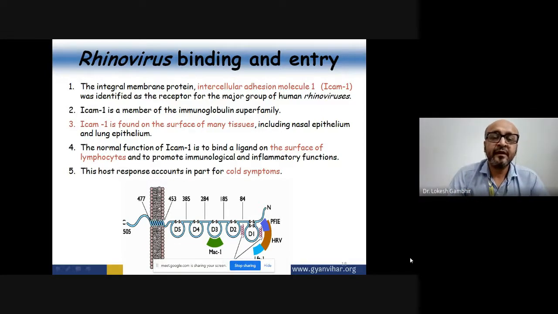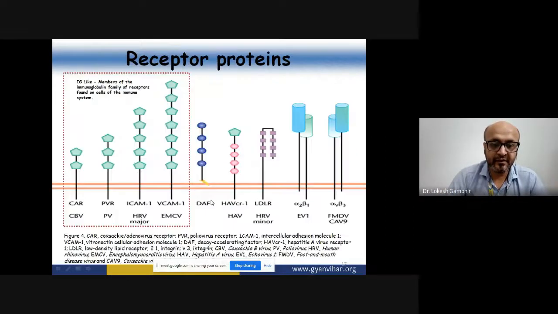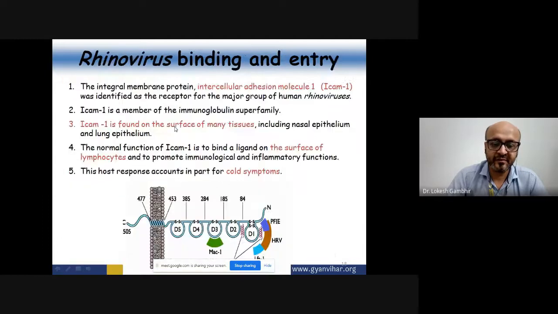So ICAM1 is again a molecule, the receptor, that belongs to the immunoglobulin superfamily. As you can see in this particular section, there are multiple immunoglobulin-like structures present here. These folding patterns resemble the immunoglobulin superfamily. These are the identification mark of that particular family.